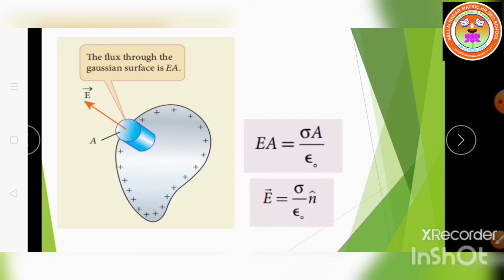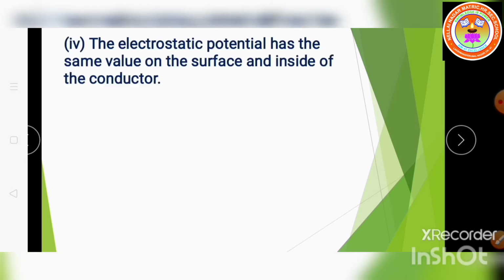E vector is equal to sigma by epsilon naught into n cap, where n cap represents the unit vector acting along the outward normal to the surface of the conductor. And you also know that when the sigma value is less than 0, the electric field points inward, perpendicular to the surface. Okay, understand? Now come to the fourth point.